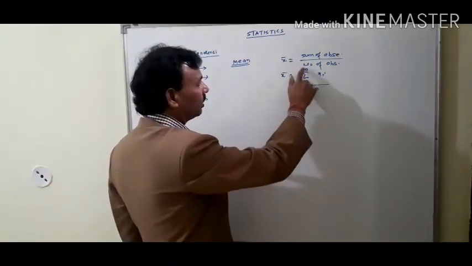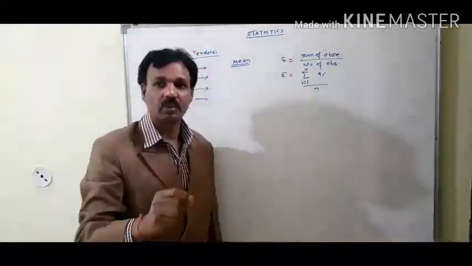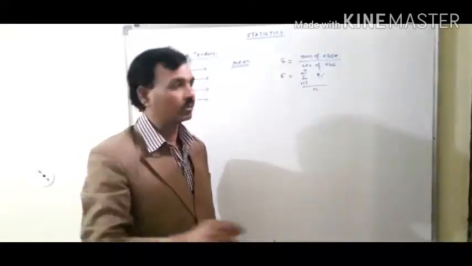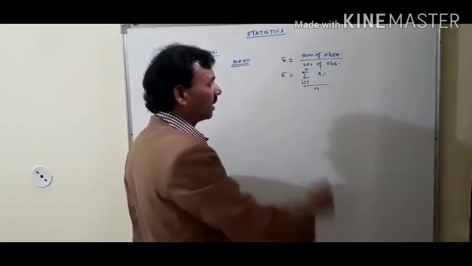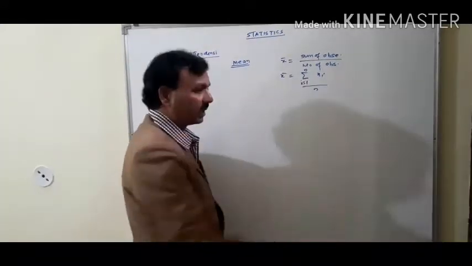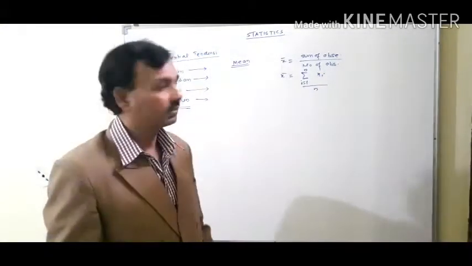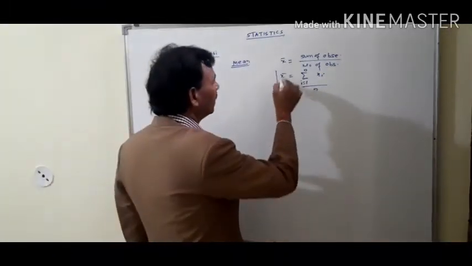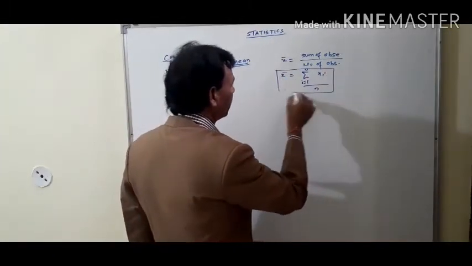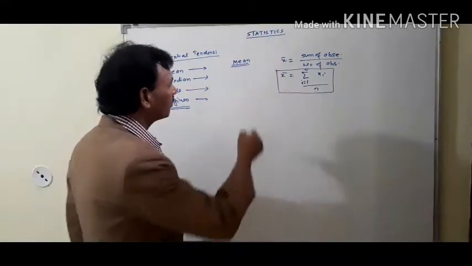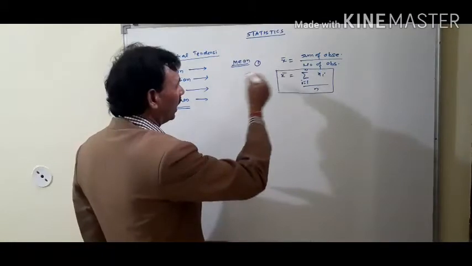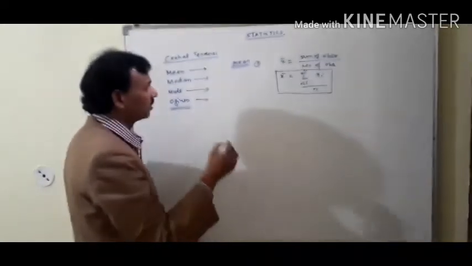Summation i equal to 1 to n means observations start from 1, 2, 3, 4, 5 up to n, and n means the number of observations. This sign represents the sum of the given data. This is the first simple formula for finding the mean of any given data. We already studied this formula in class 9th and 8th also.